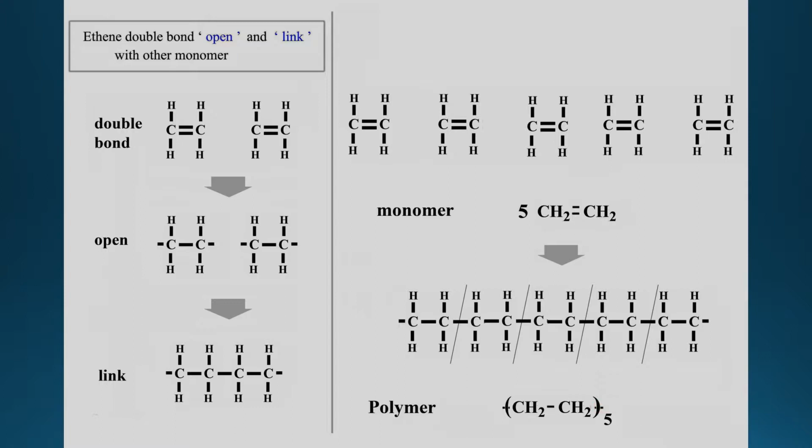So in the beginning, the monomer is 5 individual pieces. Now this becomes one chain of 5 repeating CH2 units. This 5 represents 5 individual monomers. Students, please understand.